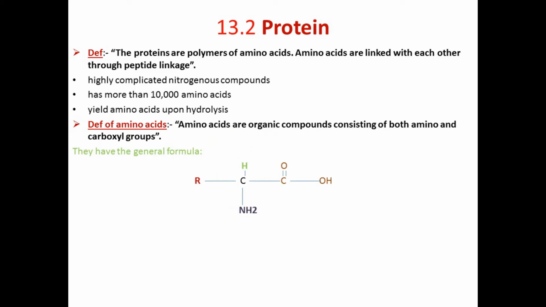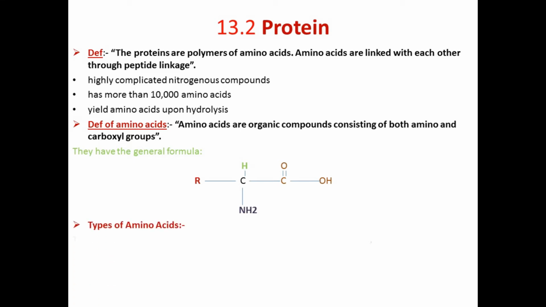On one side the carbon is attached to a carboxylic group and on its lower side it is attached to an amino group. So it has two types of functional groups. The other two bonds of carbon are satisfied, one with hydrogen and the other with an R radical. R radical means an alkyl chain, a carbon chain, which would be different in different amino acids.